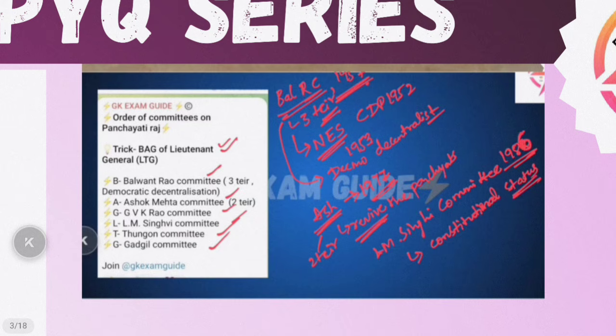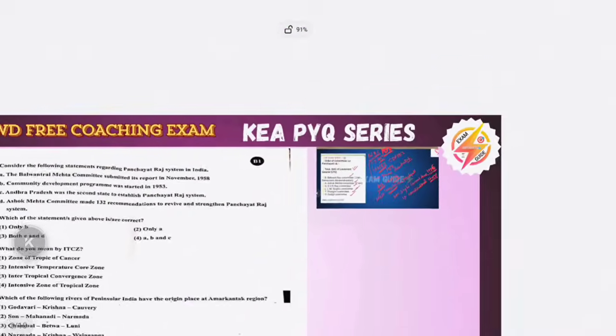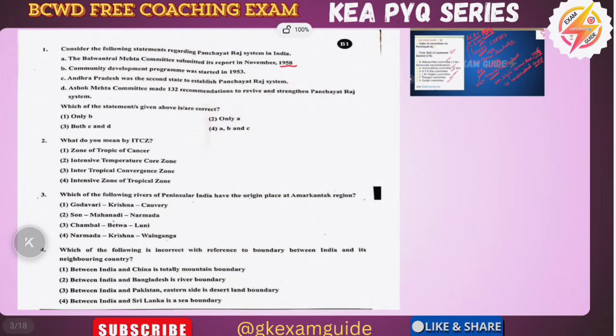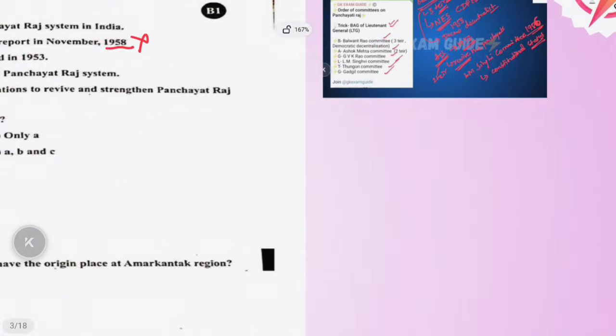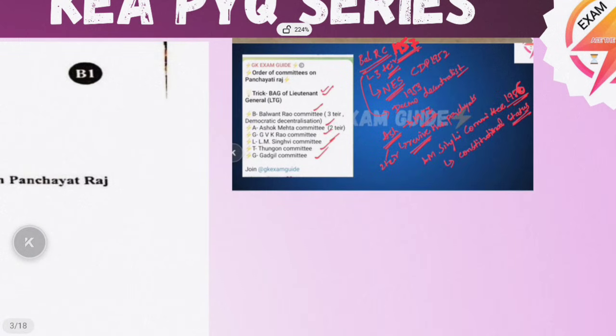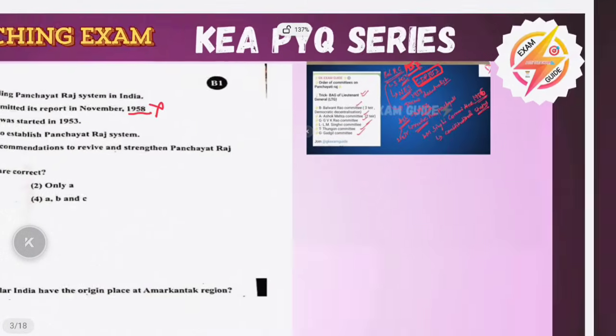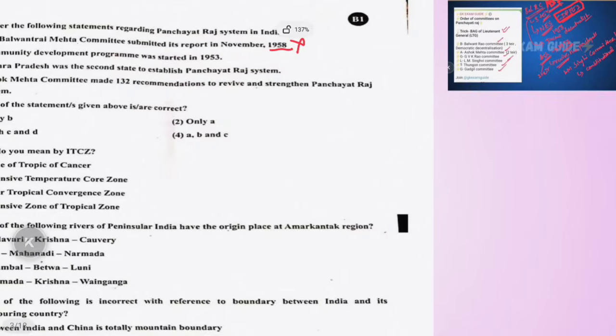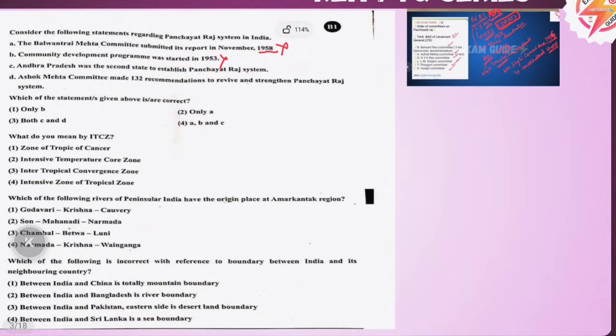And we mentioned already that the Balwant Rai Committee was established in 1957. So here you can see clearly they have given 1958. So this option will be the wrong option. And here we have written the community development program in 1952, while here they have given that community development was started in 1953. This is also wrong. And we know the two states which started the Panchayat Raj system: the first state was Rajasthan,